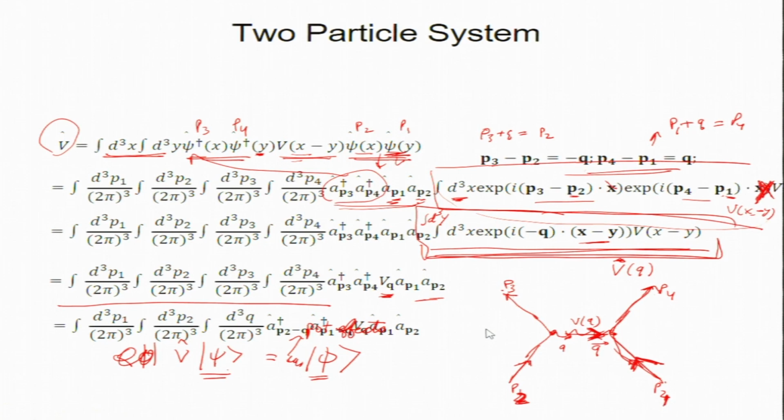Right now, think of external potentials. Example 1. Example 2 could be two particles coming in with a Coulomb potential.